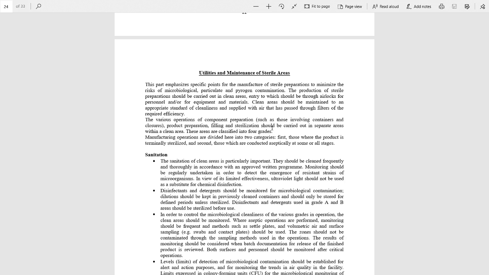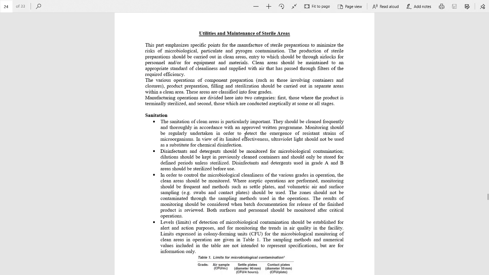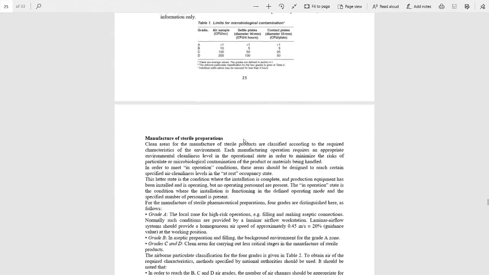But the first point is sanitation. The sanitation of clean areas is particularly important. Disinfectant and detergent should be monitored for microbiological contamination. In order to control the microbiological cleanness of the various grades in operation, the clean areas should be monitored. Levels or limits of detection of microbiological contamination should be established for alert and for action purposes.